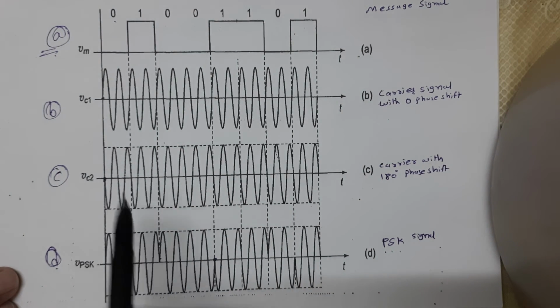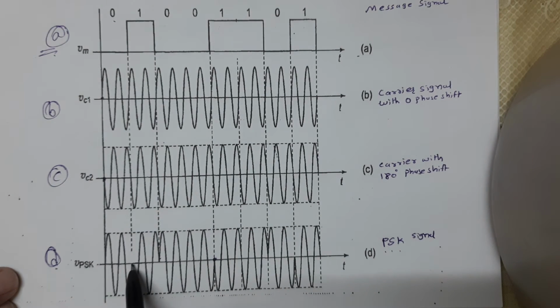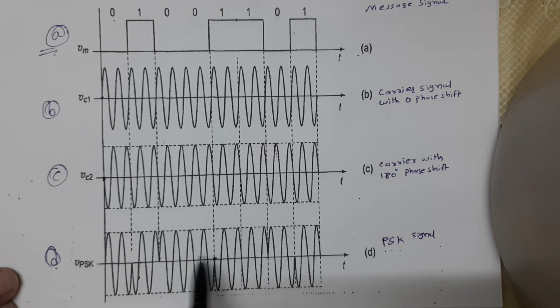But when it is 1, it is shifted 180 degrees, right? See here, it is shifted 180 degrees up to 1. Then 0, again there is no change. But when it is 1, it is again shifted 180 degrees. It looks like this, right?